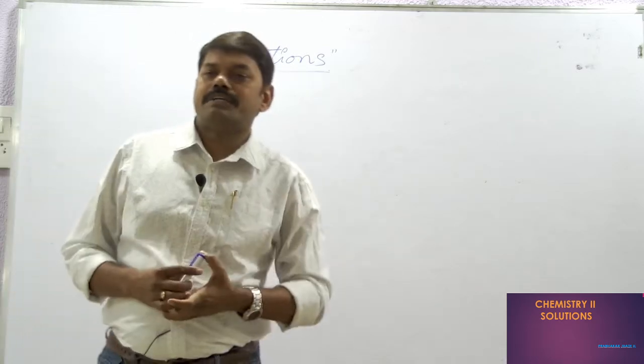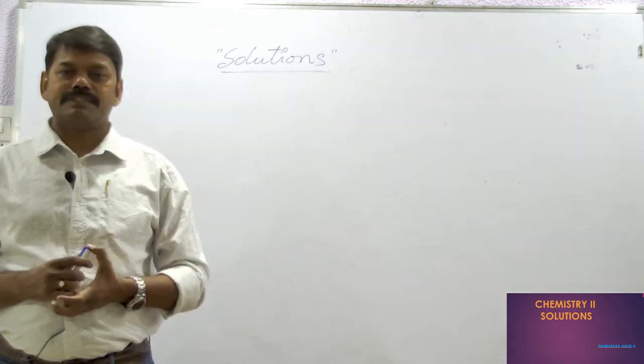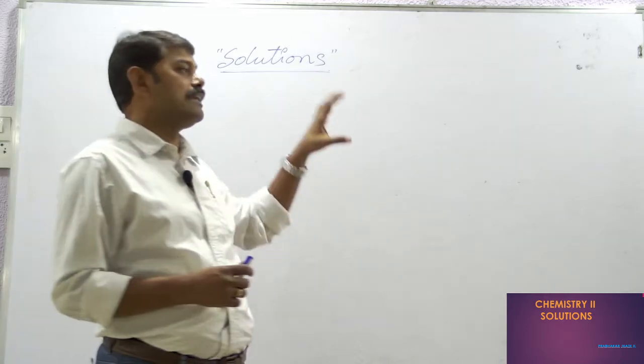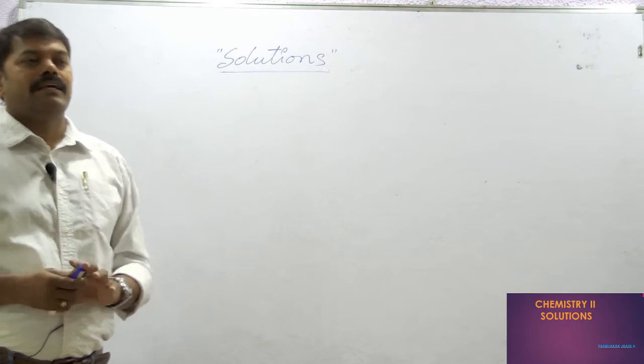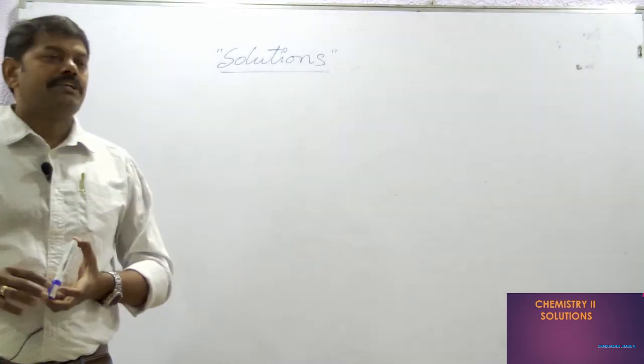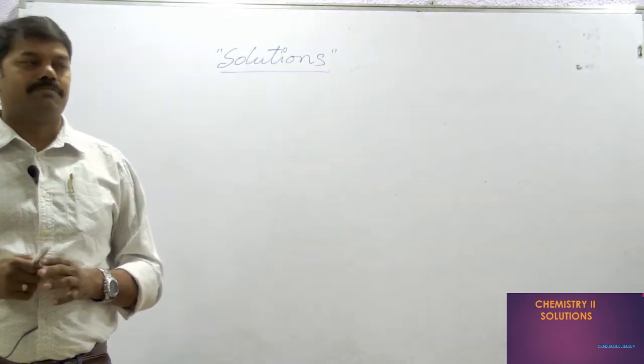In first year, intermediate 11th class, we have learned about stoichiometry, in which we already have a little knowledge related to this chapter.